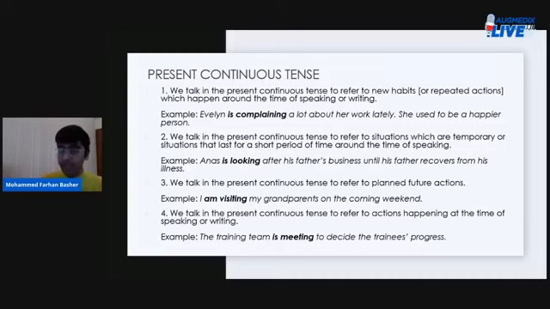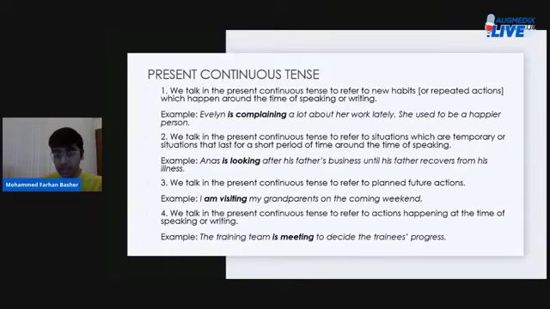Anas is looking after his father's business until his father recovers from his illness. Okay, so here we can see that Anas, our subject, is looking after his father's business until a time.